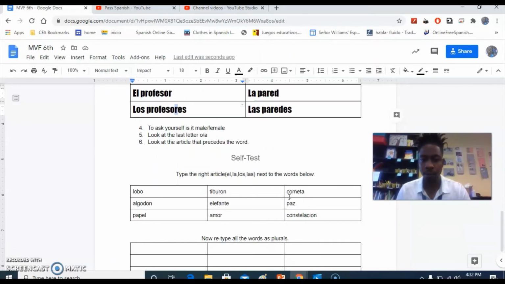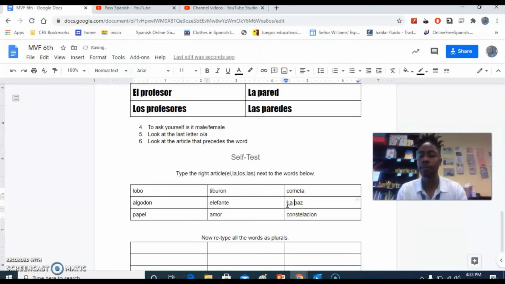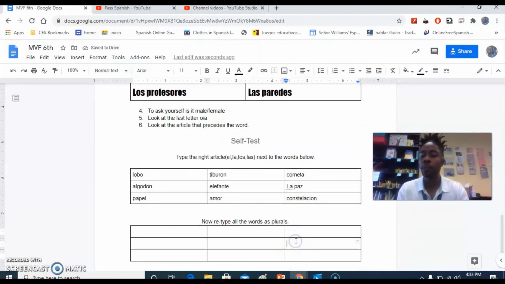In Spanish, words like paz, you can see ends with a Z, but it becomes la paz. In this box here, what many of you will have are las pazes. Notice that this was pronounced paz, and this is pazes, more like mazes, pazes. And we don't want this sound. We want it to sound like pases, pases.